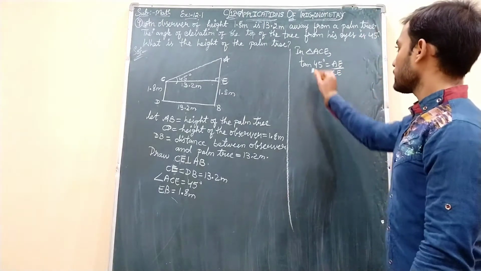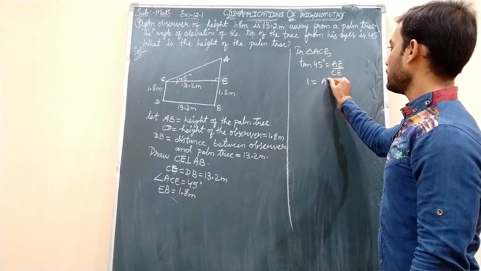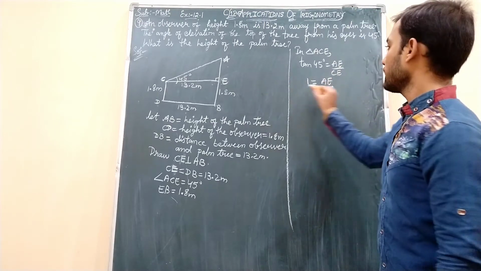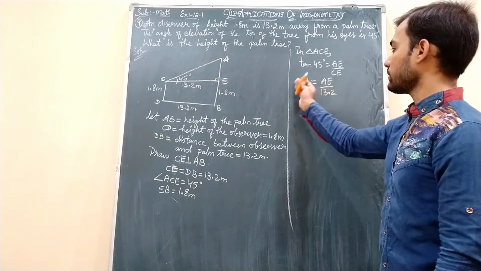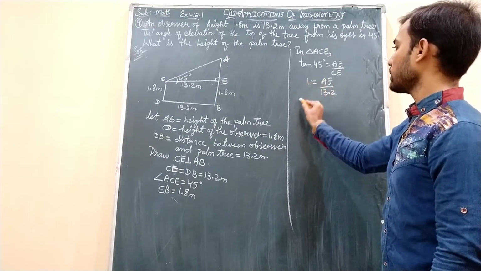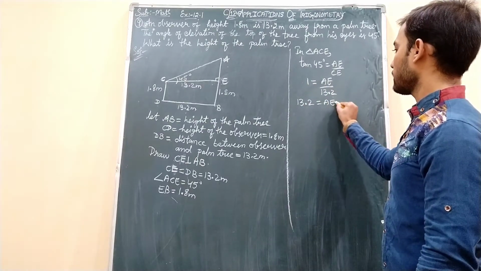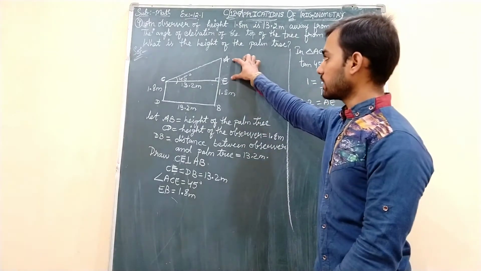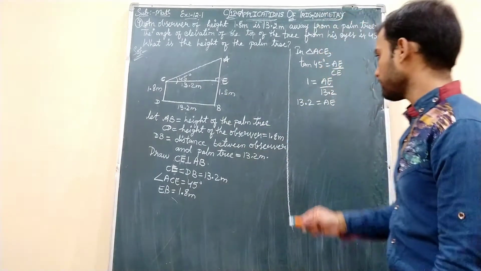Okay students, tan 45 value is 1, AE we need to find out, and CE is 13.2. Transposing from right to left, 13.2 ones are 13.2 equals AE. Okay students, we got AE as 13.2 meters, and EB is 1.8. Let us add both to get the height of the palm tree.